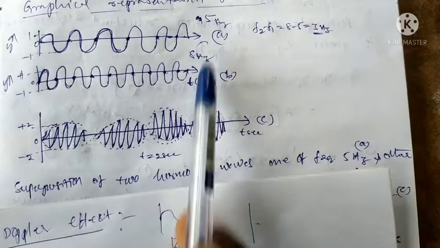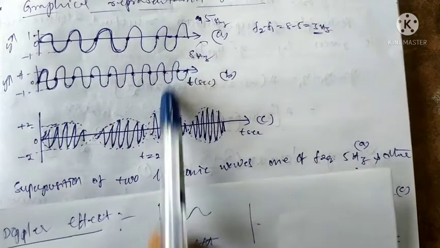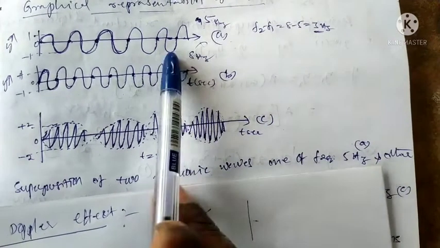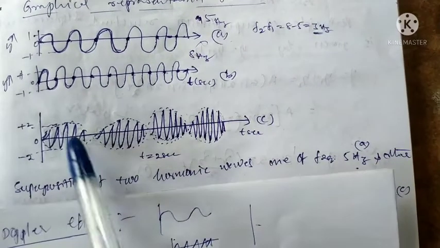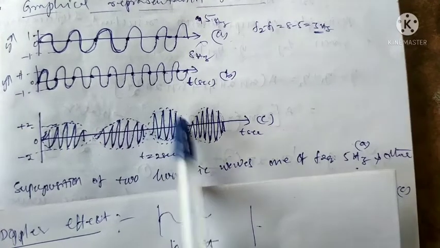The difference between the two frequencies, f2 minus f1, is a very small variation. When they superimpose, the resultant wave is like this: maximum, minimum, maximum, minimum, maximum, minimum.